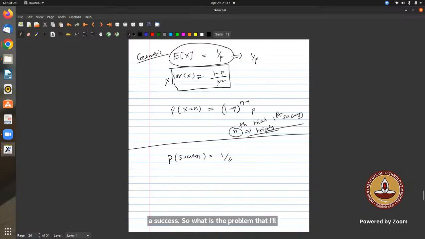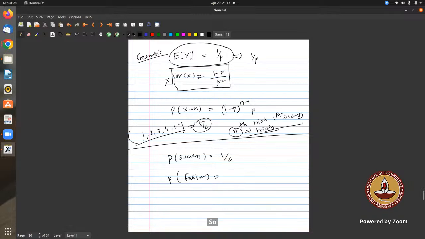It is 1 by 6. What is the probability that I'll get failure? That means I will hit 5 by 6, since 1, 2, 3, 4, and 5 are the failures. So that will be 5 by 6, right? Because everything is uniform. Yes, sir. 5 by 6.